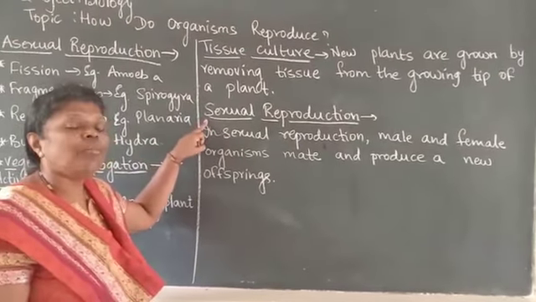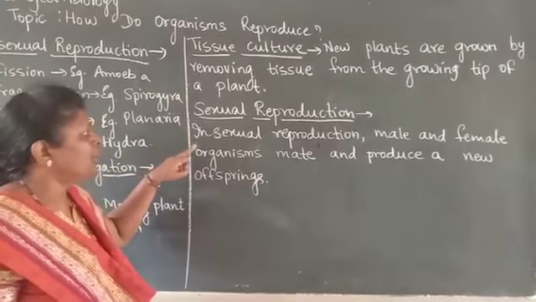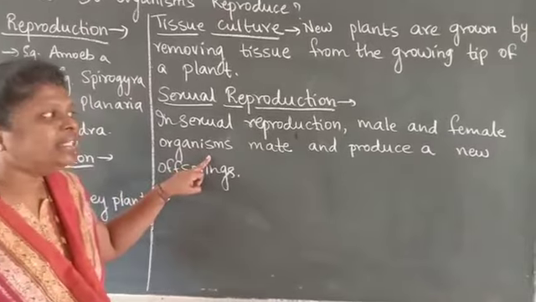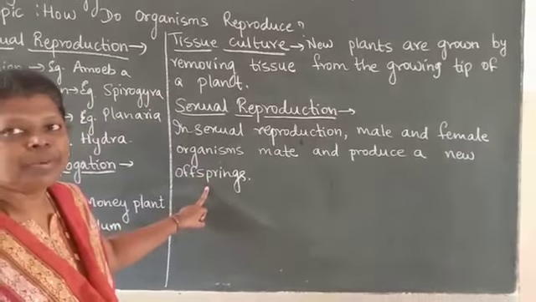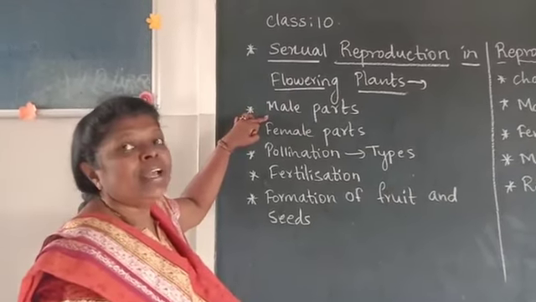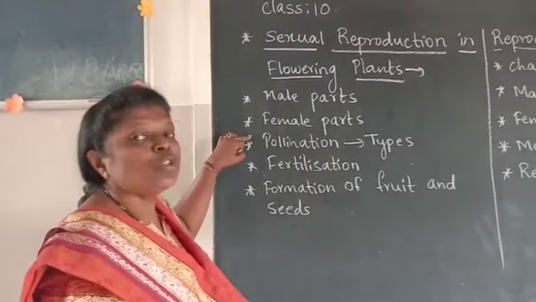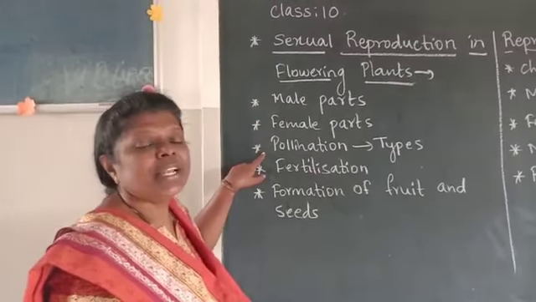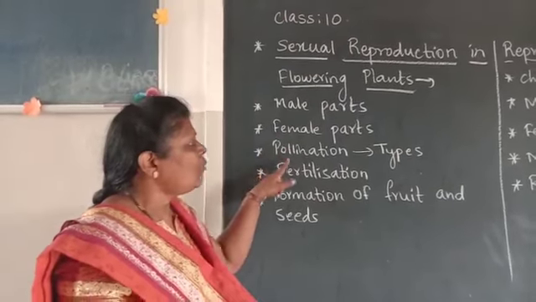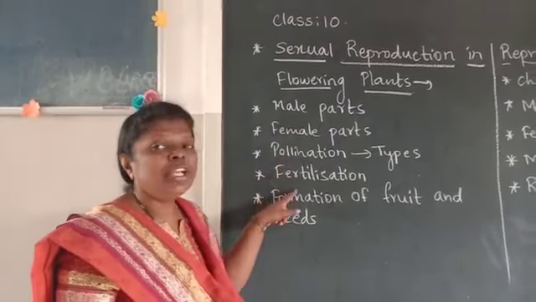Now the next major topic given to us is sexual reproduction. So in sexual reproduction, male and female organisms mate and produce new offspring. Sexual reproduction in flowering plants. Now we will study here male parts of a flower, female parts of a flower. Then the next topic we will study is pollination, types of pollination and agents of pollination. After pollination children, the fertilization process occurs in flowers. Then after the fertilization process gets completed, we will see how fruit and seeds are formed in the plant body.